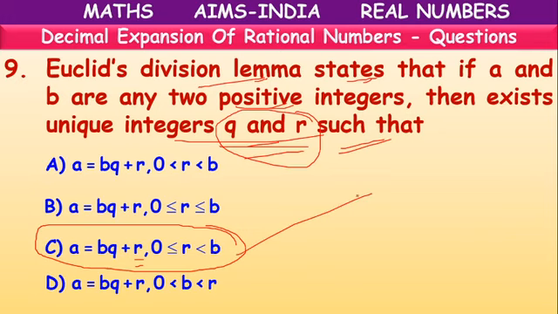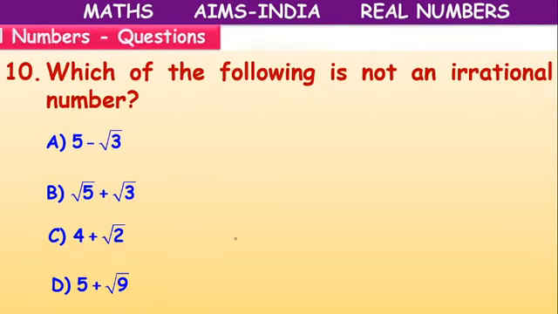C option, because for the other options they have given less than or equal to symbol for both comparisons. It is wrong. Two less than symbols is wrong. Here the remainder may be equal to 0, so that's why less than or equal to R is given. But it should always be less than the divisor. It should not be greater than the divisor. So that's why one less than or equal to symbol and one less than symbol is there. This is the only correct option.